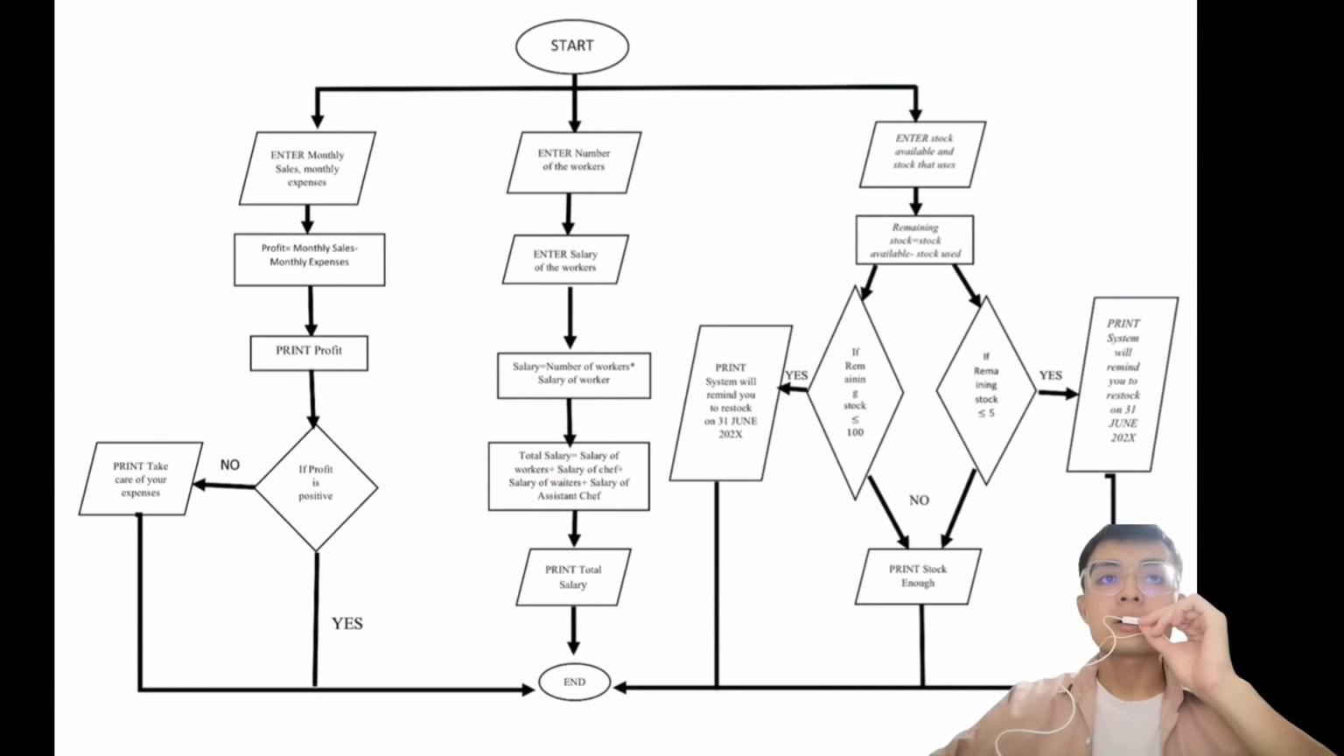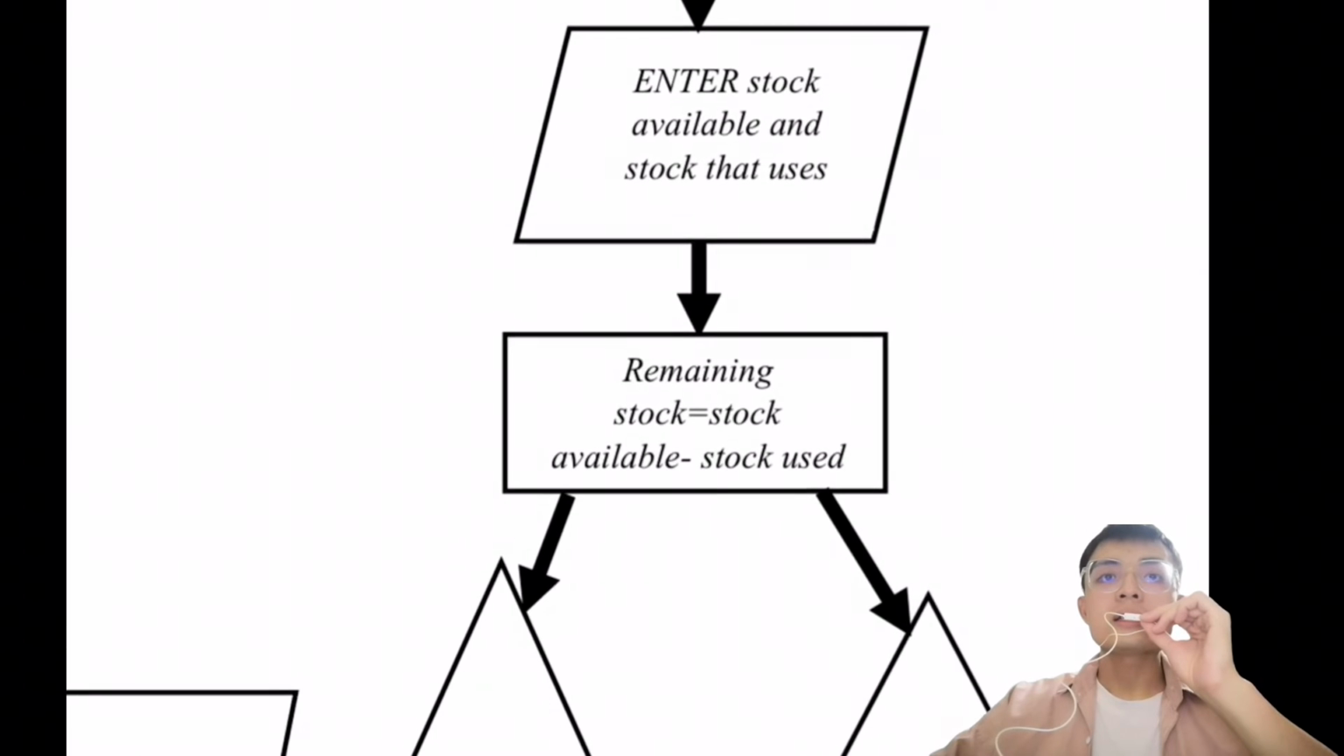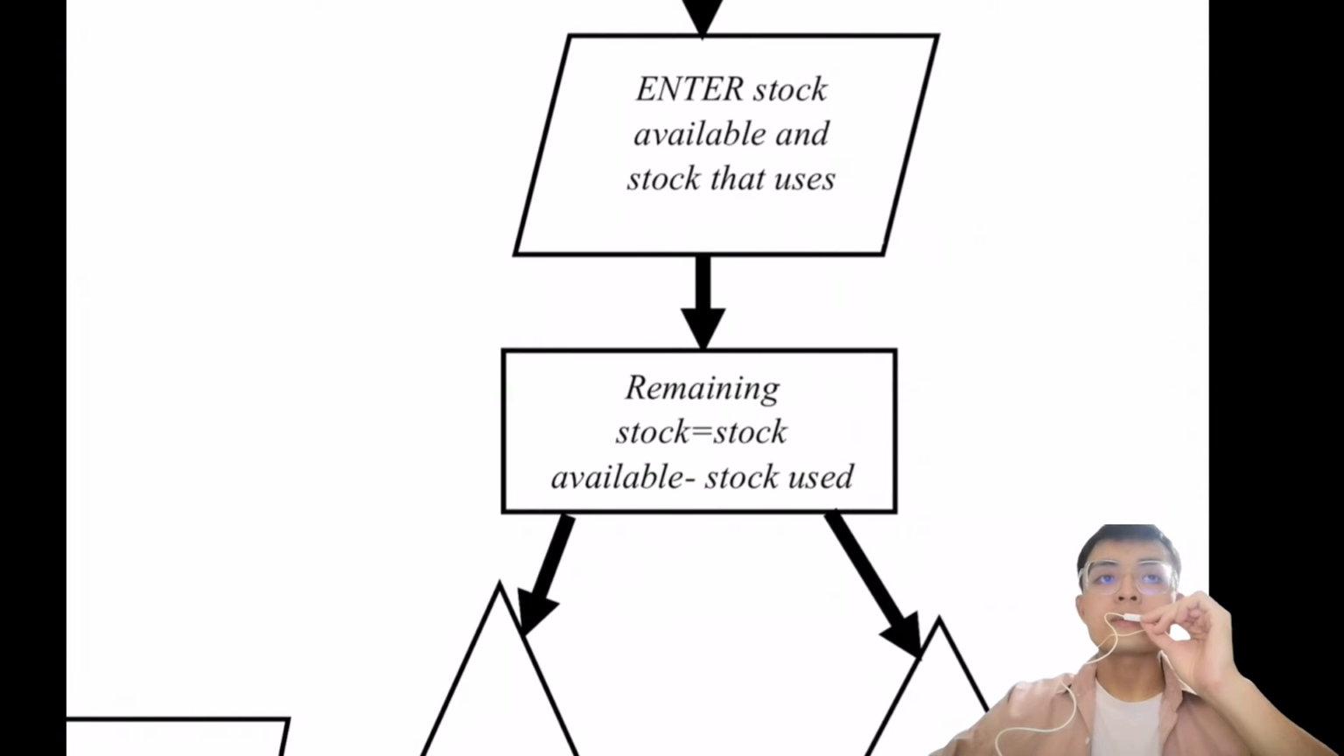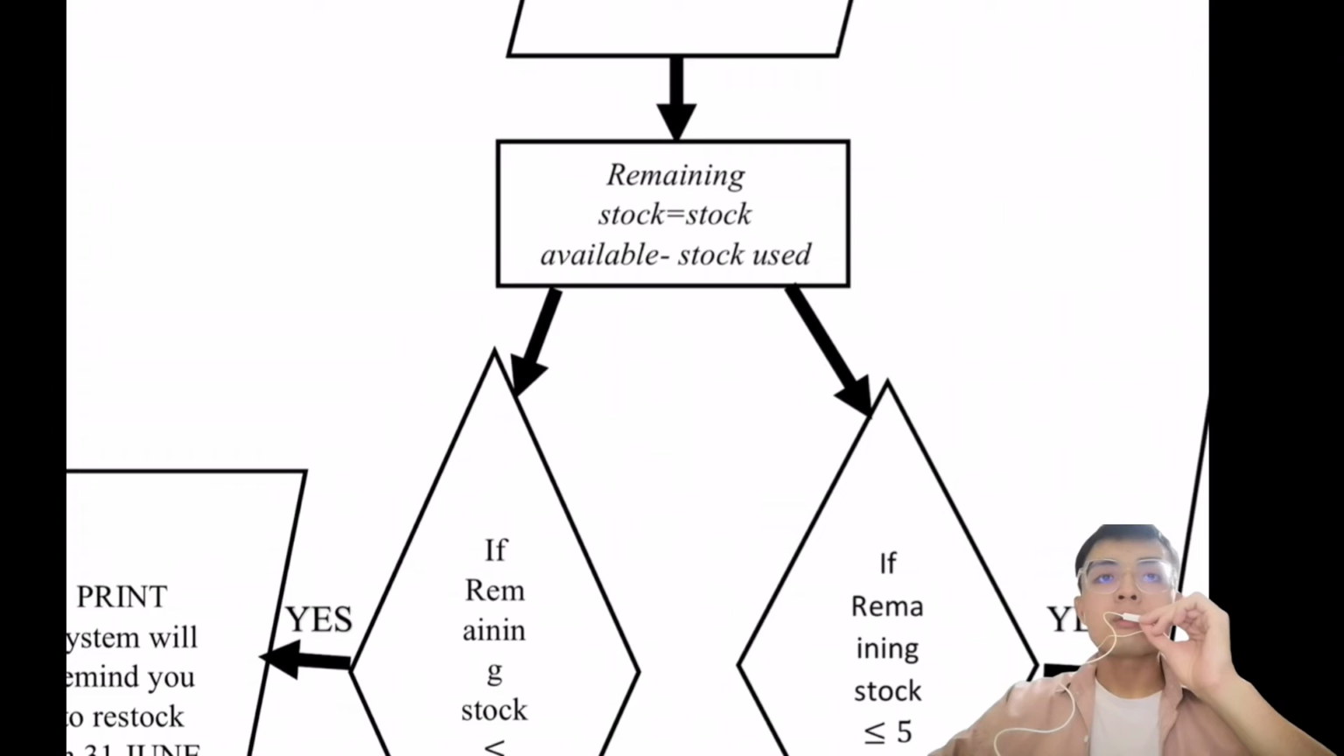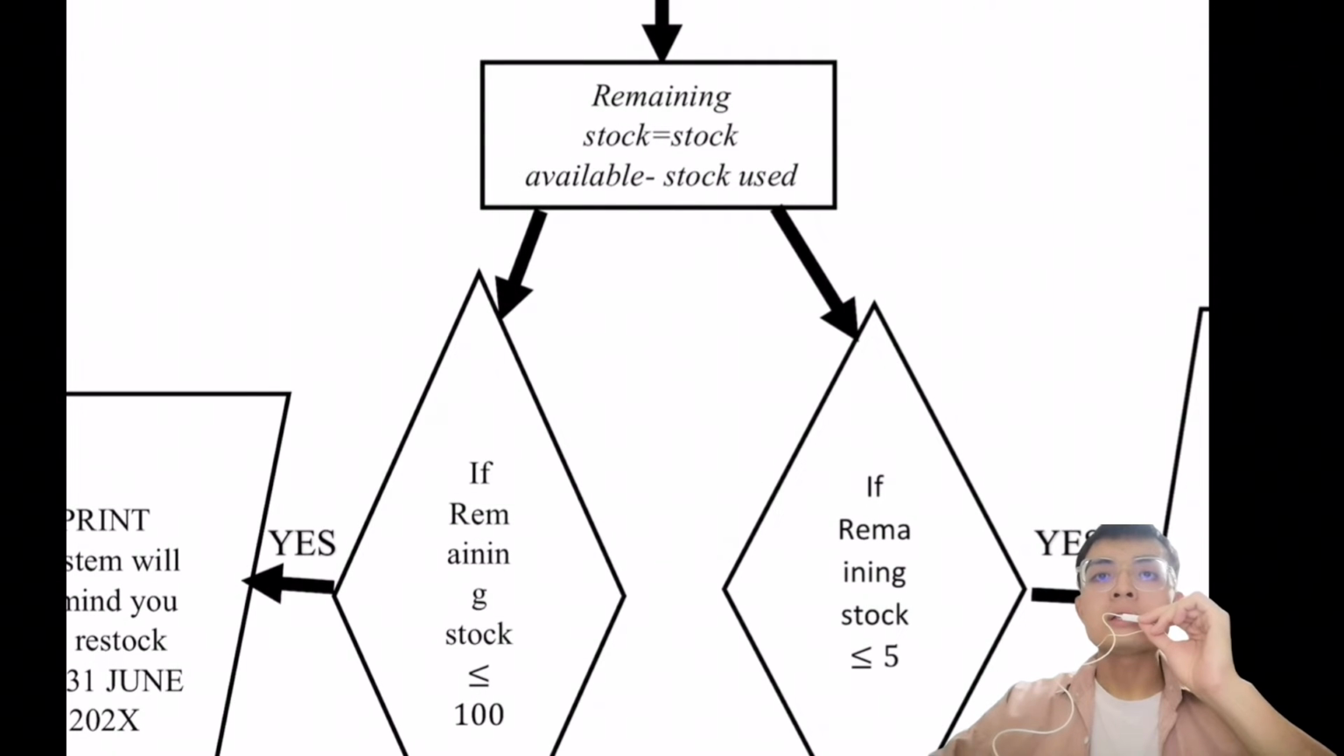Last part is stock. First, enter the stock available and the stock that has been used. Then apply the formula to calculate the remaining stock, which is remaining stock equals stock available minus stock used.